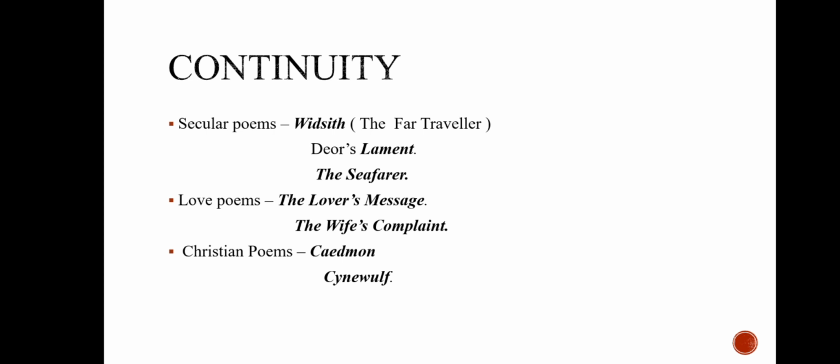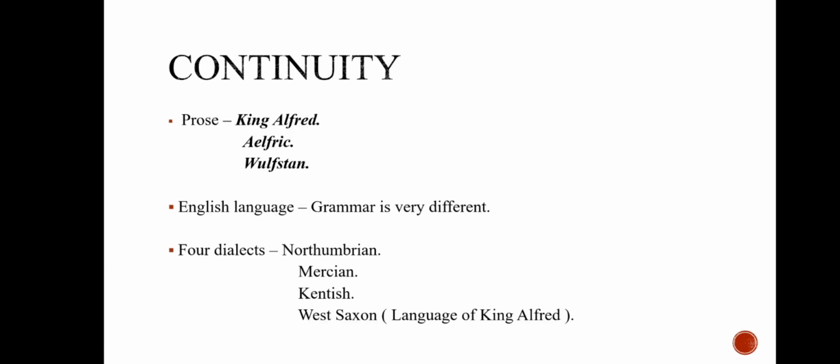And next are the Christian poems written during that period: Caedmon and Cynewulf. These were the Christian poems written during the Old English literature period. And the prose of the period includes King Alfred, Aelfric and Wulfstan. And next, we could see the English language during those periods, especially in Old English literature or the Anglo Saxon period. We could find the grammar very difficult.